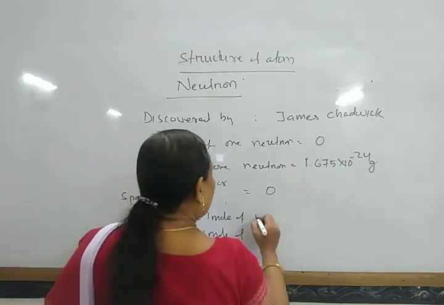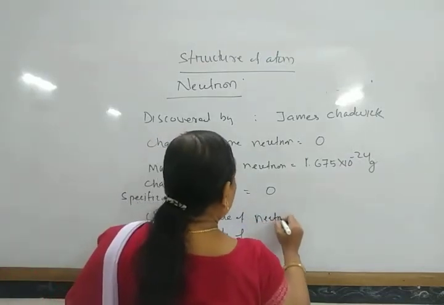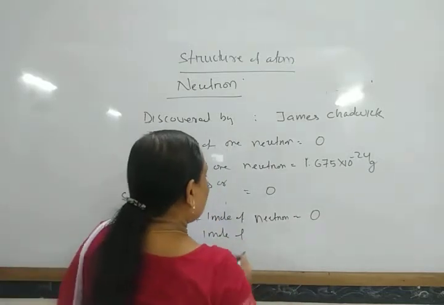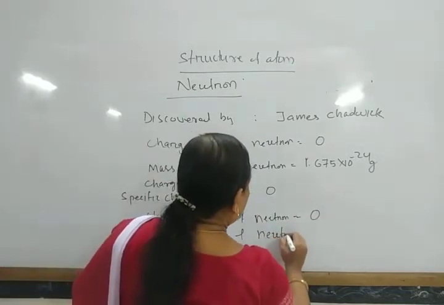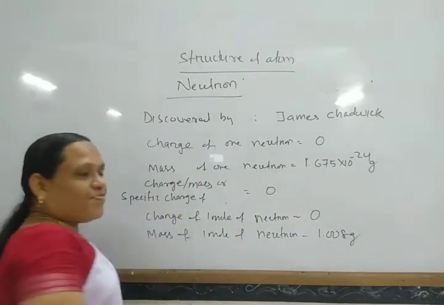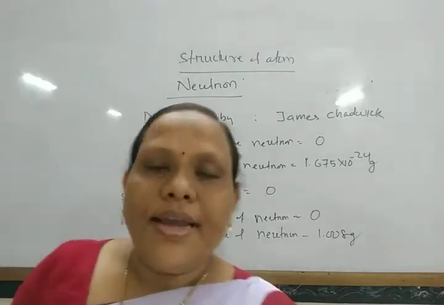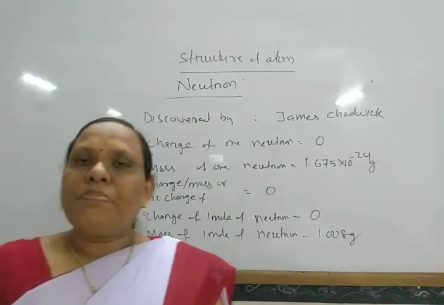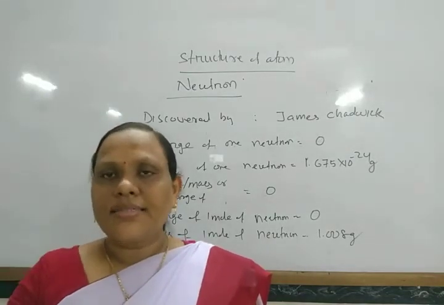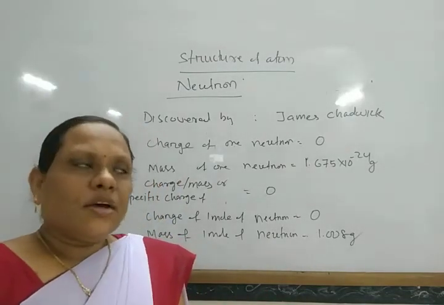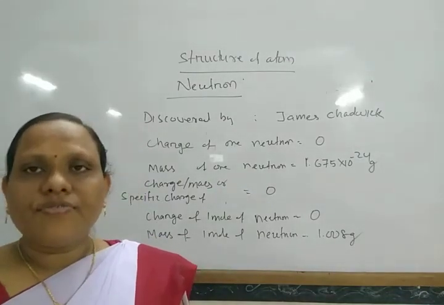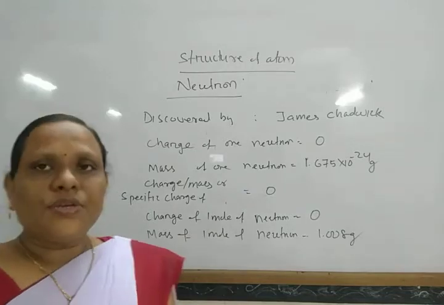The charge of 1 mole of neutrons is also equal to 0, and the mass of 1 mole of neutrons is 1.008 gram. That means a neutron is the fundamental particle which carries no charge and has a mass equal to, or slightly greater than, the mass of hydrogen.